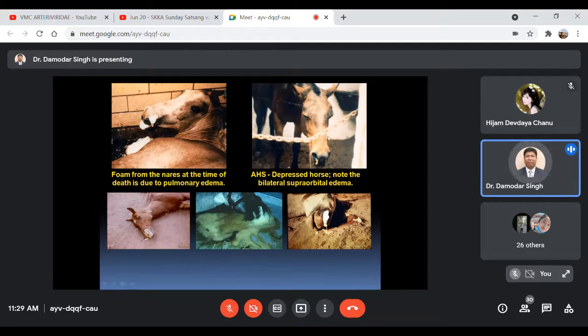Okay, and this one is just showing depression of the affected horse, with bilateral supraorbital edema, this area just above the eye. This is known as supraorbital edema, an edematous swelling in the supraorbital fossa region, which is also known as the temporal fossa. These are all showing exudation of excessive foamy exudates from the nostrils when the pulmonary edema is very severe.